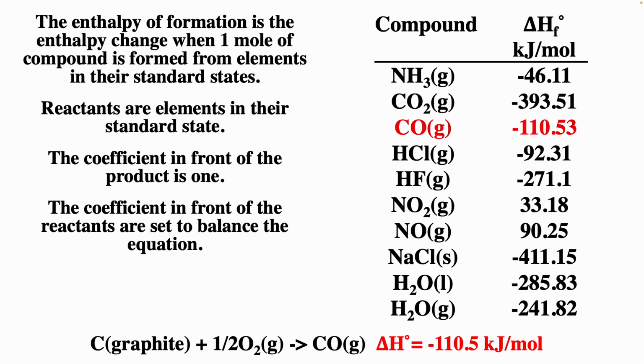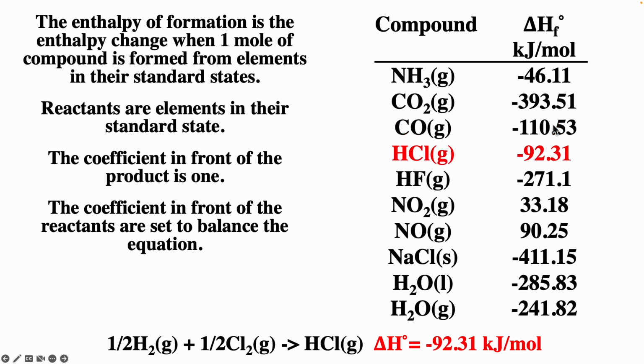For carbon monoxide, again going from graphite plus O2 gas to CO, measure the amount of heat for this reaction. And now notice delta H is negative, and so that means it's an exothermic reaction. And so you measure how much heat is released when you form 1 mole of CO, and that's its enthalpy of formation. For HCl, element standard state for hydrogen is H2, for chlorine Cl2.